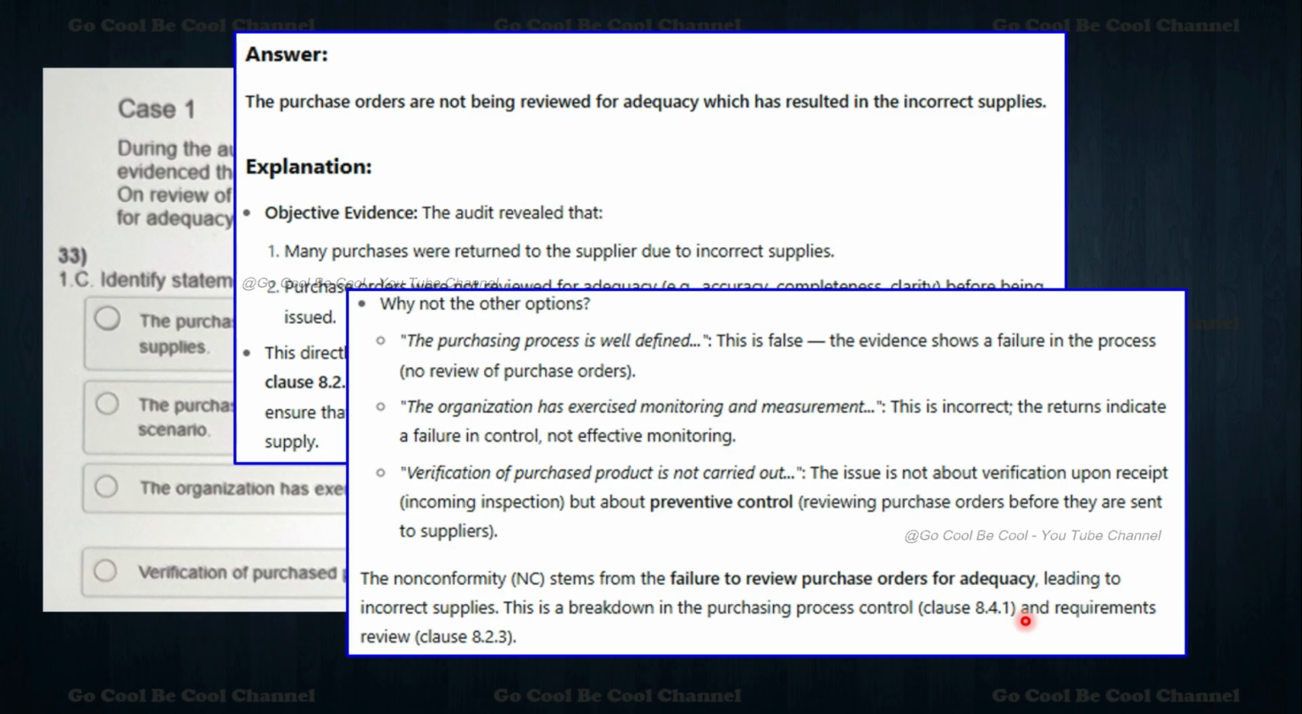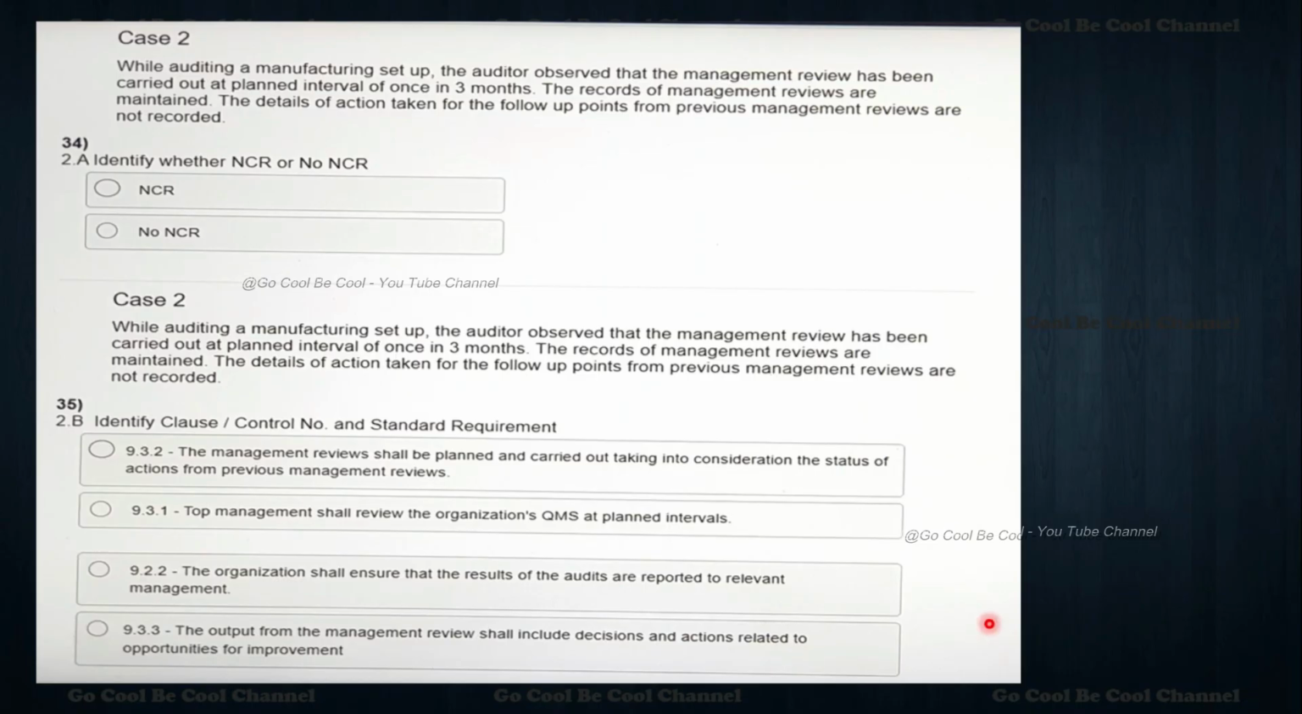This is a breakdown in the purchasing process control, 8.4.1. Moving on to the 34th question, it has now changed. Case 2, my dear friends, same thing, it is repeating. While auditing a manufacturing setup, the auditor observed that the management review has been carried out at a planned interval of once in three months. The records of management reviews are maintained. The details of the action taken so far and the follow-up points from the previous management reviews are not recorded.